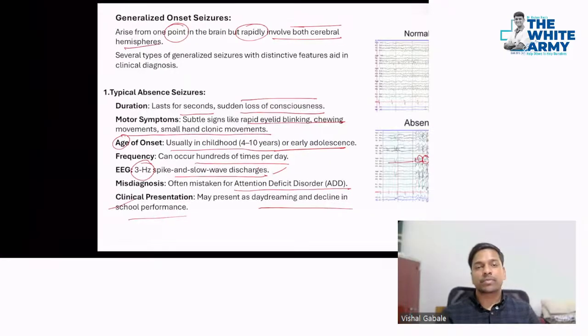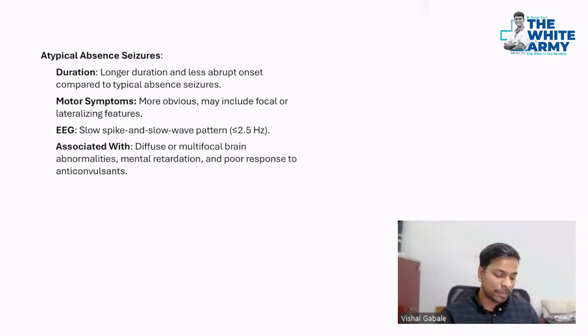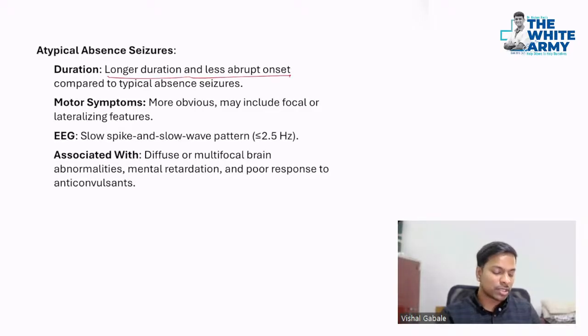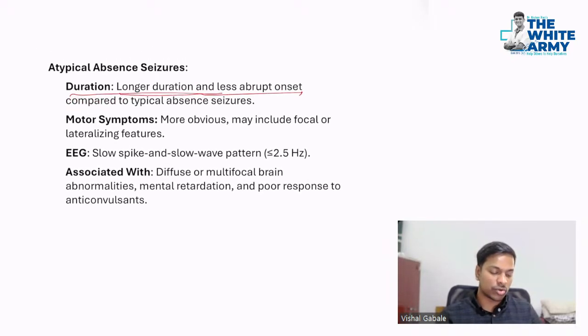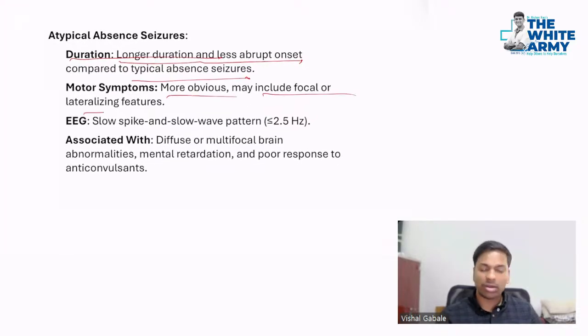So now we have just seen the typical absence seizure that was brief, for a few seconds. Atypical absence seizures are of long duration and have a less abrupt onset compared to the typical absence seizure. Symptoms are more obvious in this case, and may include focal or lateralizing features. The EEG will have slow spike and slow wave discharge, but at less than 2.5 hertz.